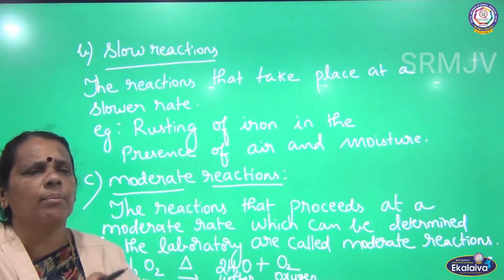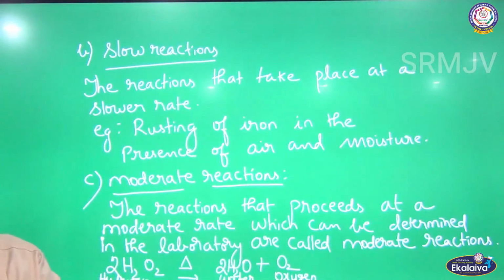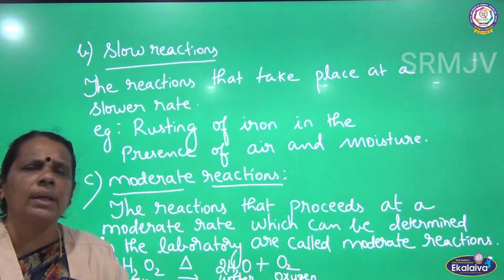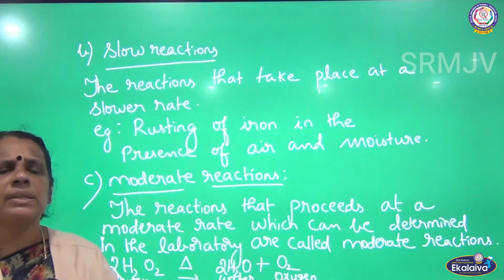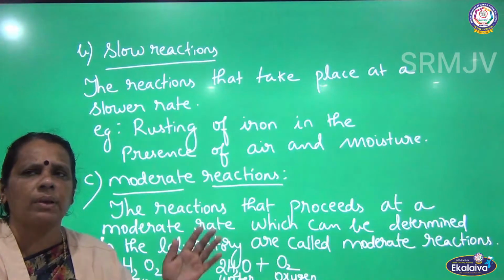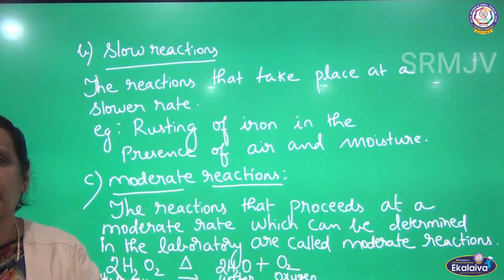A very familiar example is all the ionic reactions, the reactions that involve ions. I gave one example. Silver nitrate reacts with sodium chloride. I got a curdy white precipitate of silver chloride with the liberation of sodium nitrate.